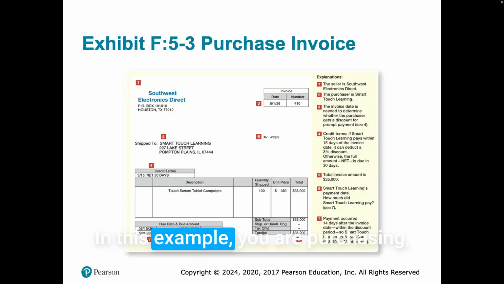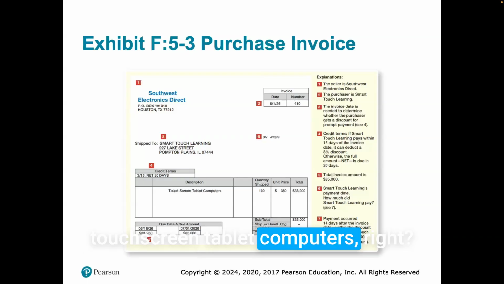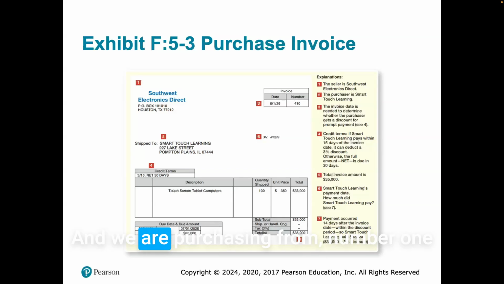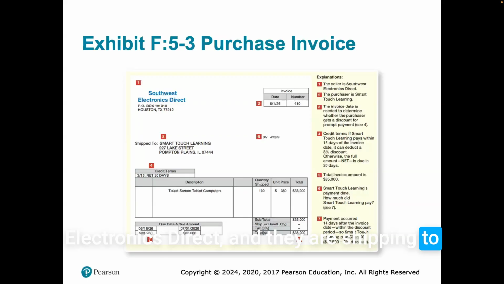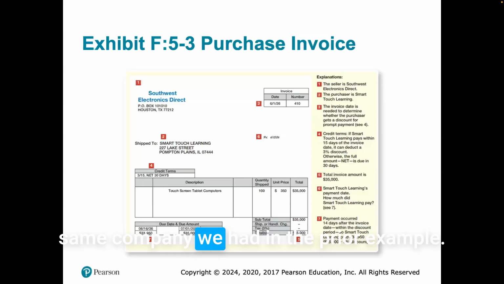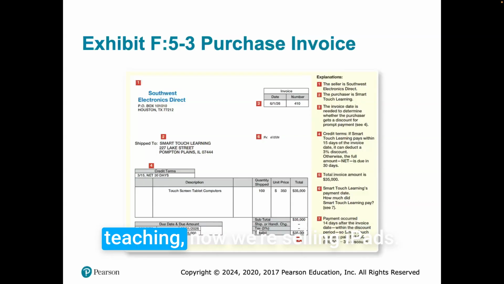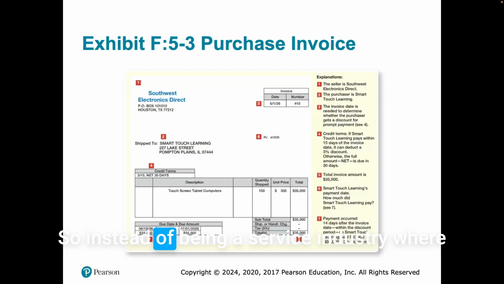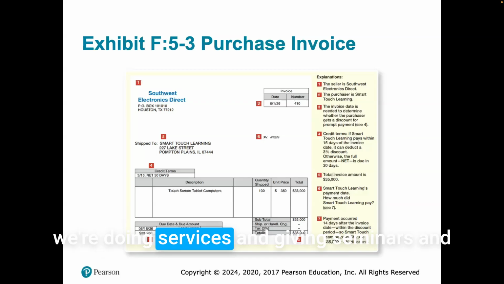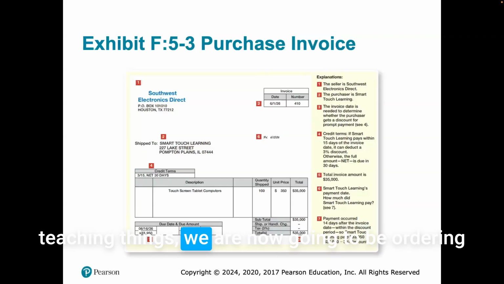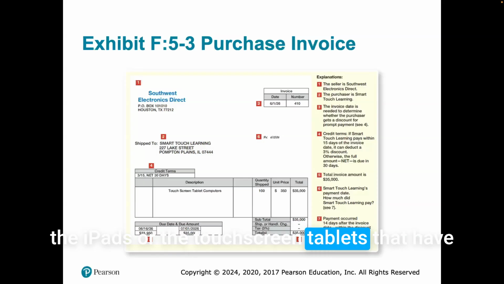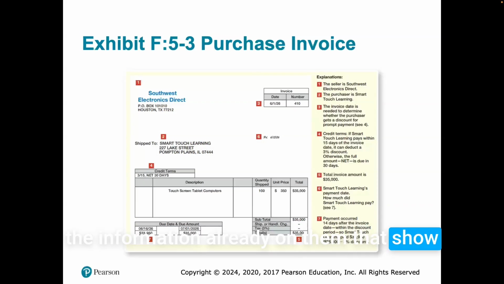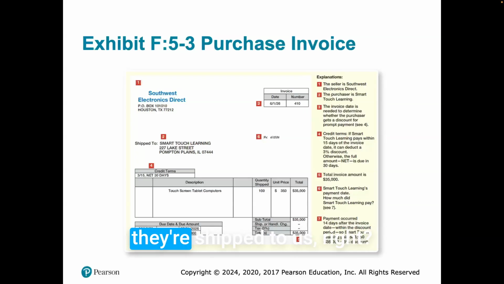Southwest Electronics. In this example, you were purchasing touchscreen tablet computers, right? And so we're going to say we are the purchaser. Number one shows who we're purchasing from, Southwest Electronics Direct, and they are shipping to us, Smart Touch Learning. This is the same company we had in the prior example, but now we're not doing teaching, now we're selling iPads. So instead of being a service industry where we're giving seminars and teaching things, we're now going to be ordering and selling merchandise, which is going to be the iPads or the touchscreen tablets that have the information already on them that show the customer how to do things. They're shipped to us, right?